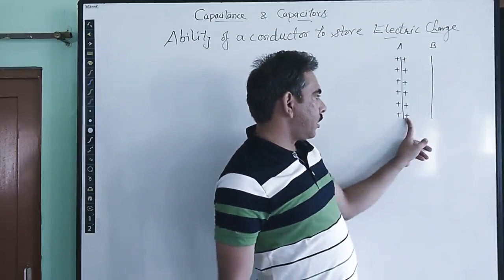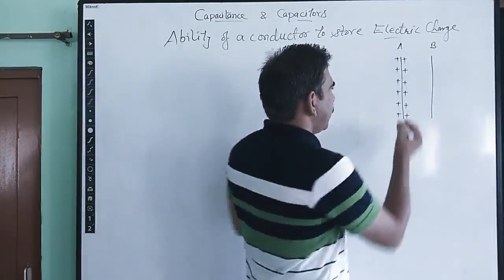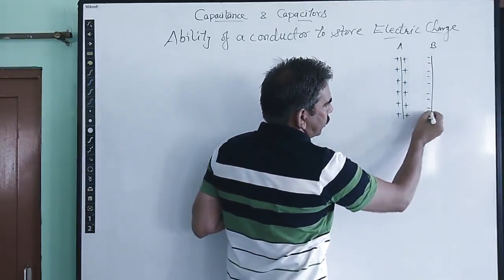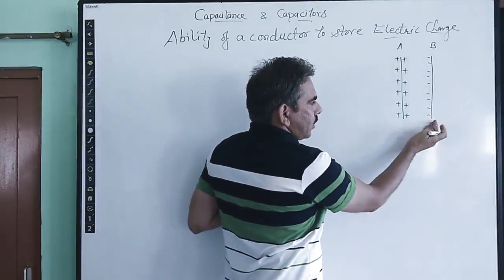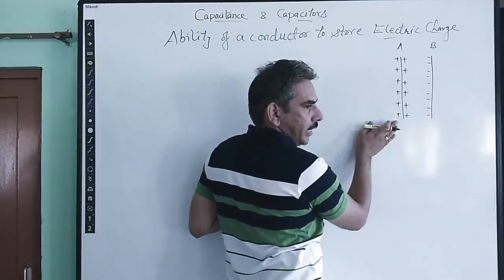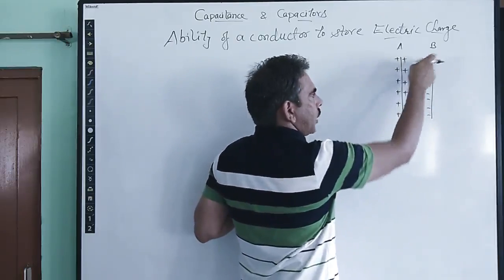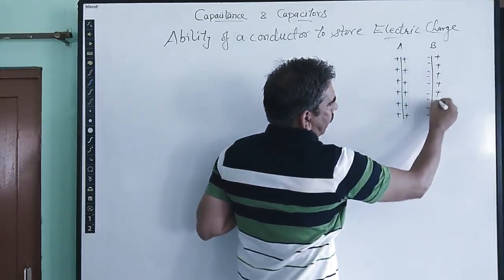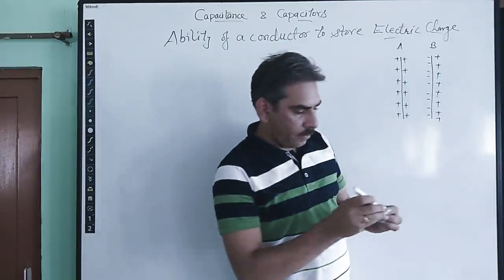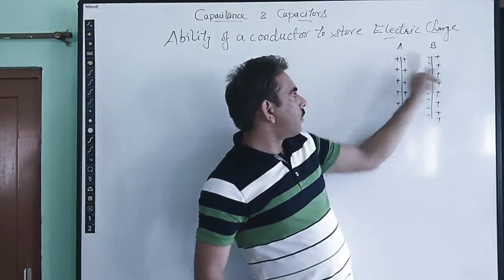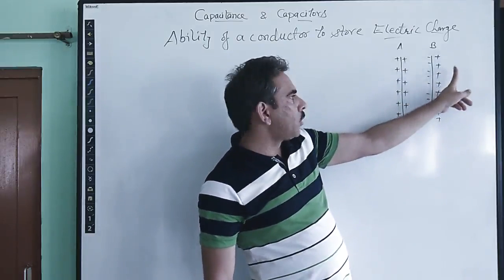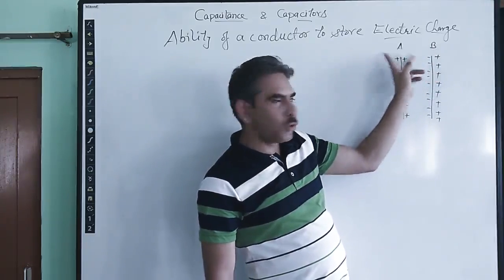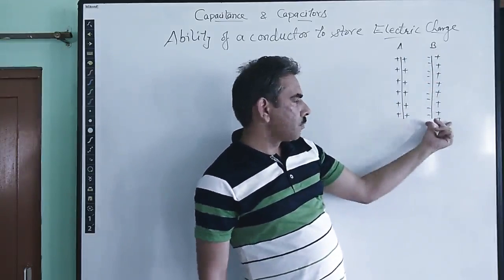What will happen? Induction process, the electric induction. Due to electrical induction, the positive charge of the first plate will attract the negative charges of the second plate. So there is a deposition of negative charges on the face of plate B which is close to plate A, and it will repel the positive charges of plate B away. So there will be positive charge on the opposite face of plate B. The positive charge of plate B is away from plate A, and the negative charge of plate B is comparatively close to plate A, right?